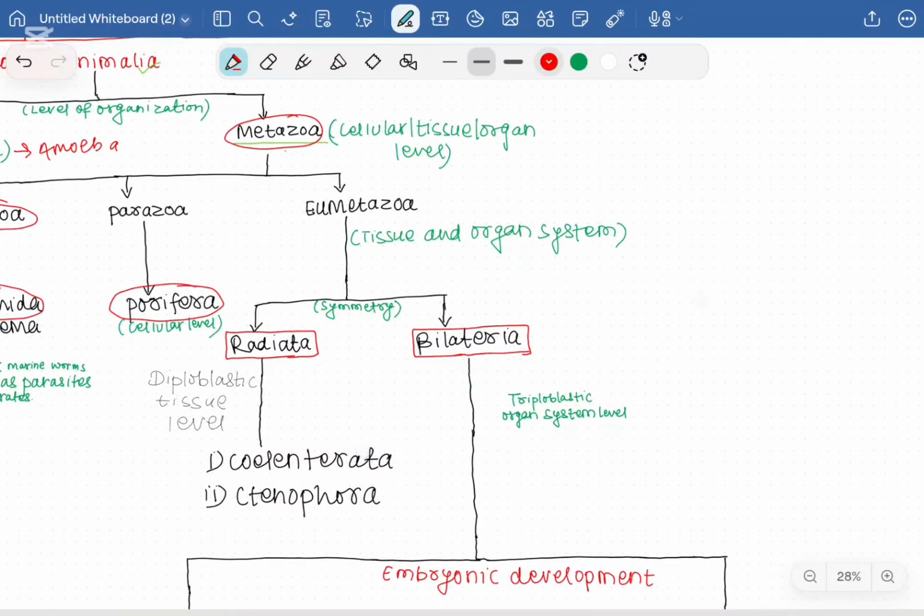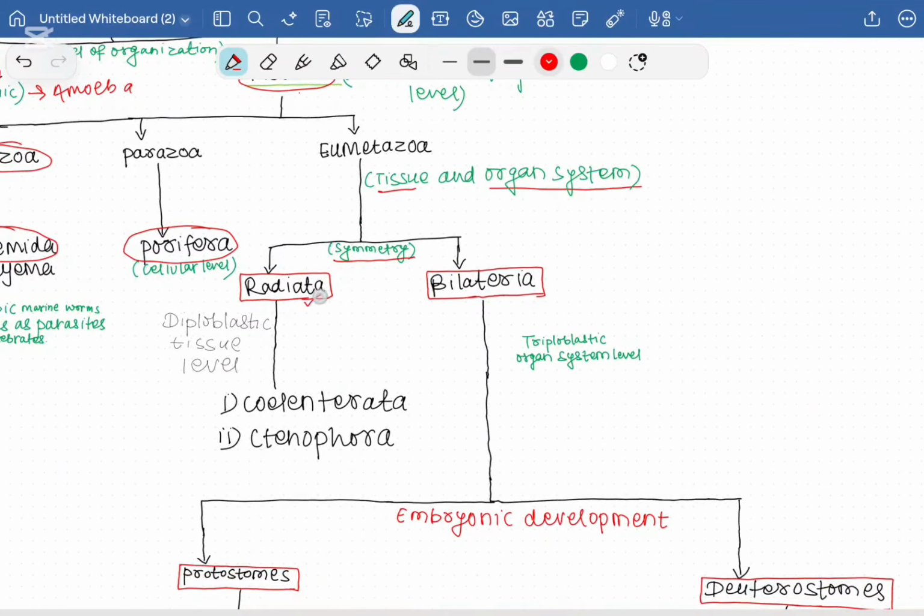Another one is the eumetazoa. In eumetazoa, tissues and organ systems are present. Eumetazoa have true tissues, and most of them also have organs and organ systems. So this eumetazoa is classified into two categories based on symmetry. The first one is the radial symmetry, and the second one is the bilateral symmetry. What does radial symmetry mean? Their body can be divided into two equal halves by many vertical planes passing through the central axis.